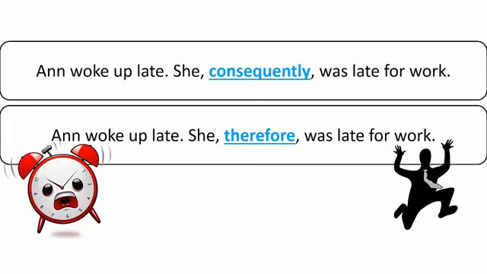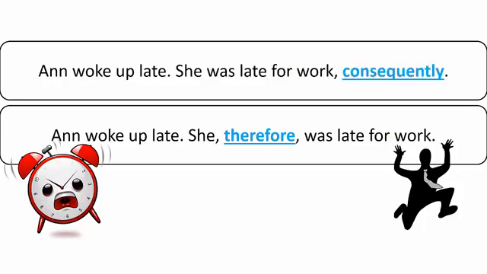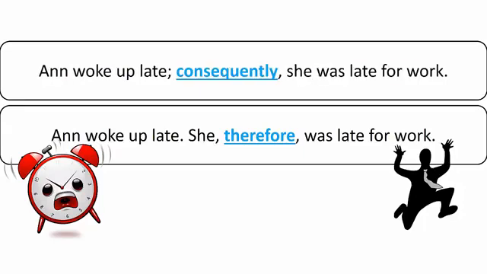Consequently has the same meaning as therefore, and it can move to all the same positions as therefore. We see here it's between the subject and the verb, or at the end of the sentence, or at the beginning with a semicolon. Remember, any transition can also have a period here instead. Since this is true for all transitions, I'm not going to show you this every time.